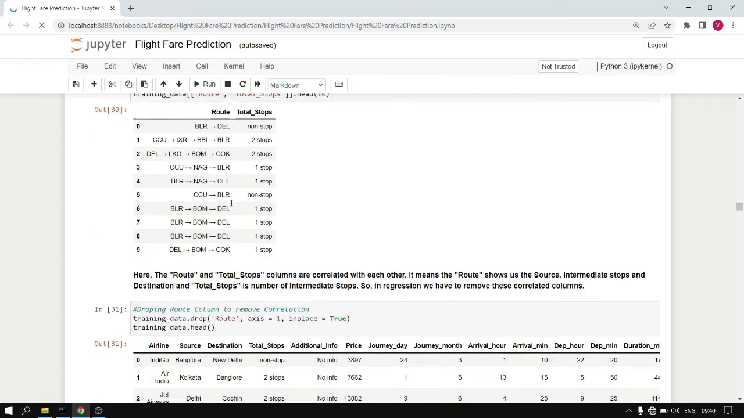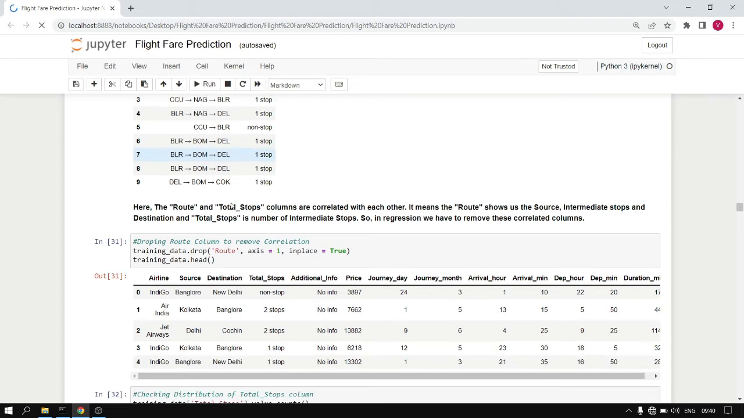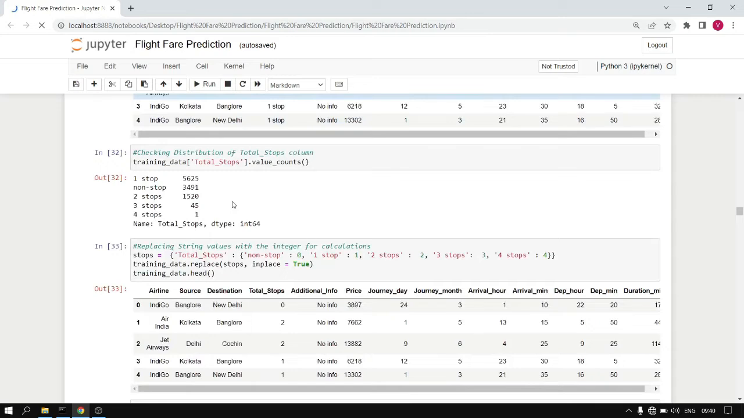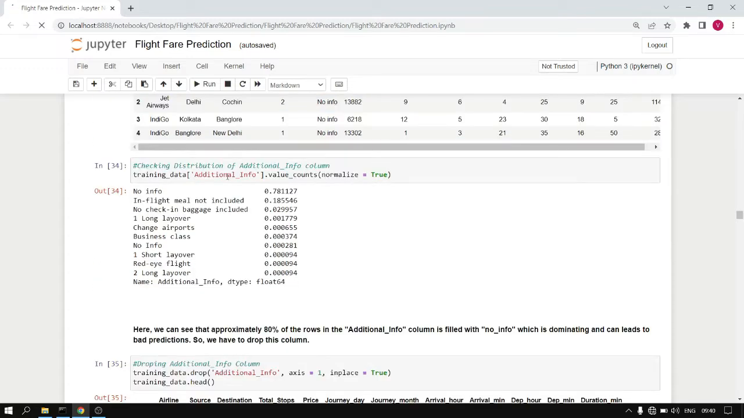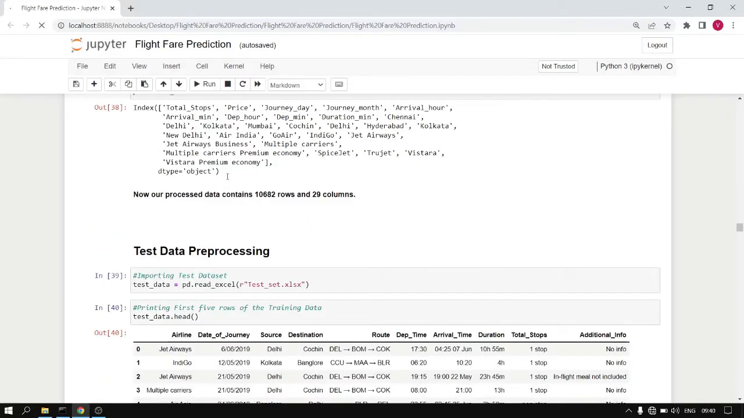Now, for route and total stops columns, we notice that they are correlated. Therefore, in regression, we have to remove these correlated columns, so we drop the route column. For the total stops column, we see that there are string values present, so we convert them into integer values. In the additional info column, we see that more than 80% of the column is filled with no info, which will lead to bad results. So we drop this column. We have processed the training data.